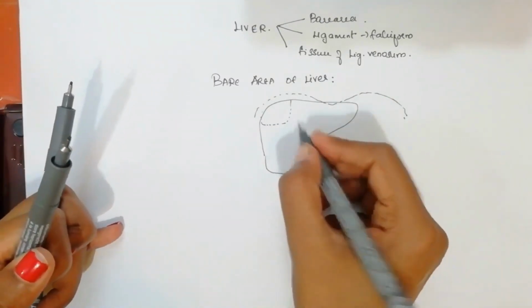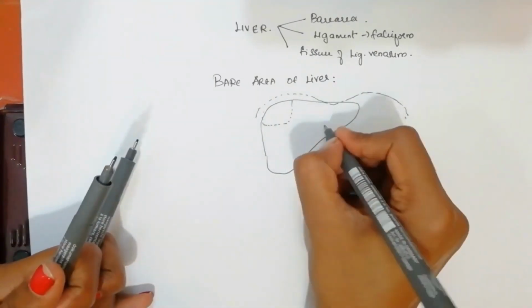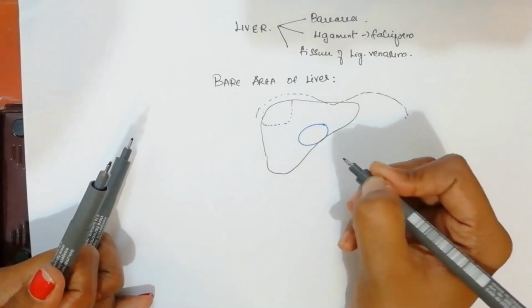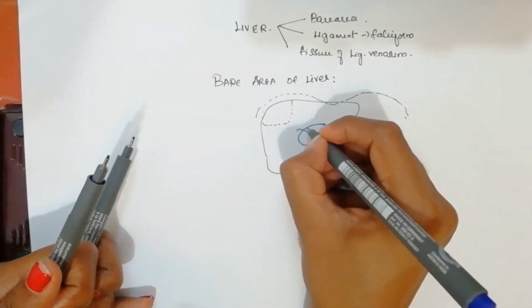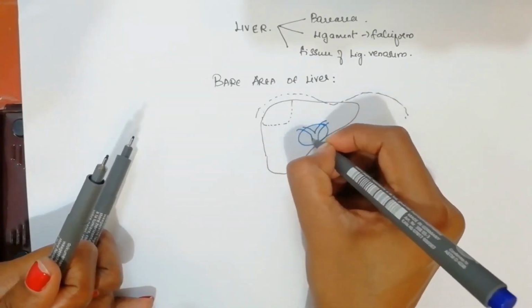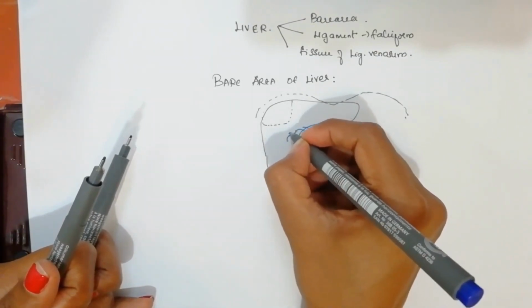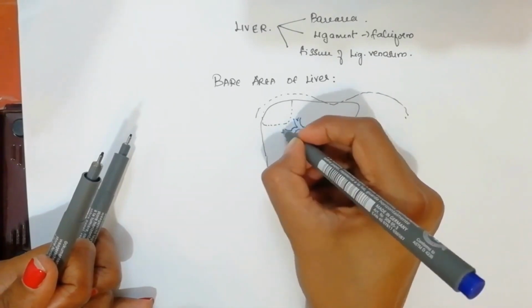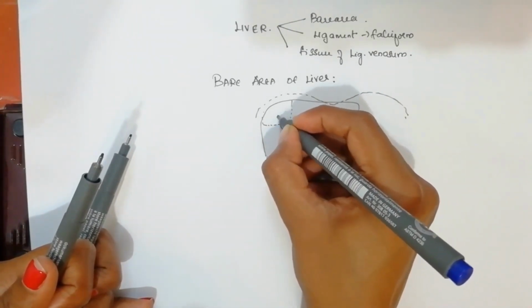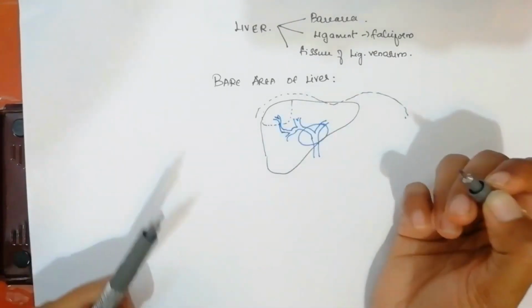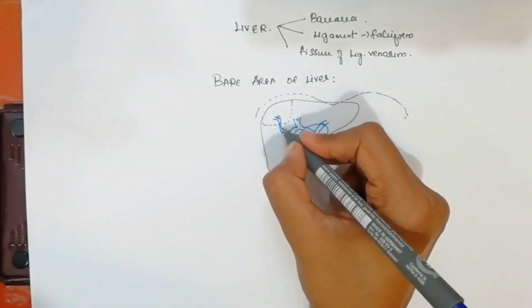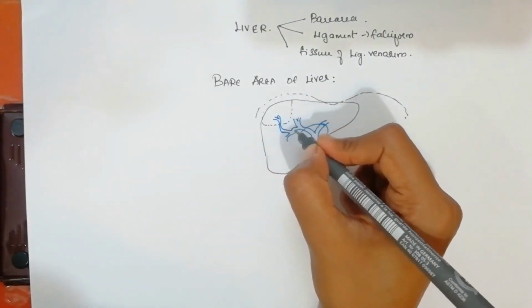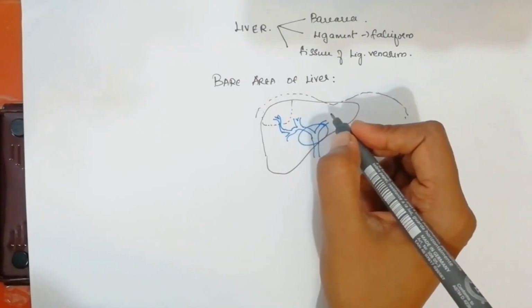First, the portal venous side: we have here the porta hepatis, and here we have the branches of the portal vein, which again divide into some more branches that we call portal radicals. These portal radicals reach the bare area. After reaching the bare area, they anastomose with diaphragmatic veins.